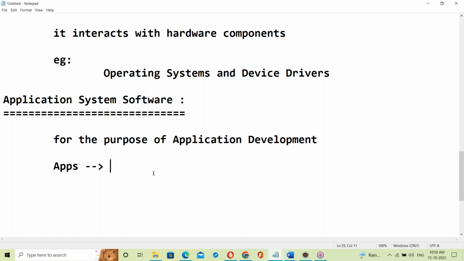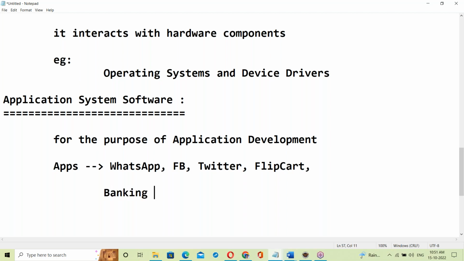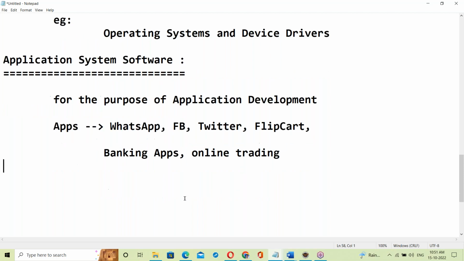Okay. Yes, good. WhatsApp. WhatsApp is generally the most used application here. Next Facebook, Twitter, Flipkart. Next, online banking apps. Next, online trading apps. Those are mostly the applications, right?